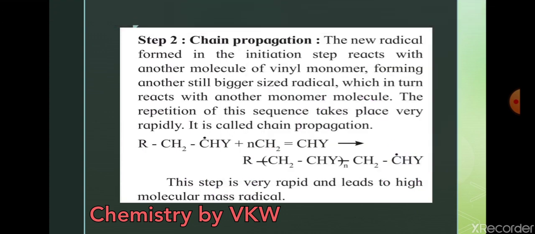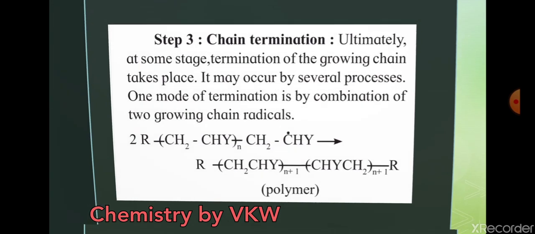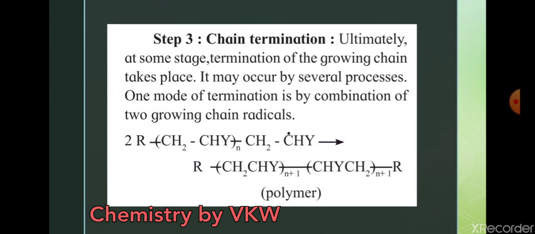Next, up to n number polymer we are observing, it is formation up to n number. So we have to stop the polymer growth somewhere, otherwise it is an uncontrolled reaction. So what is the step we are using to control the uncontrolled reaction of polymer formation? By using chain termination.